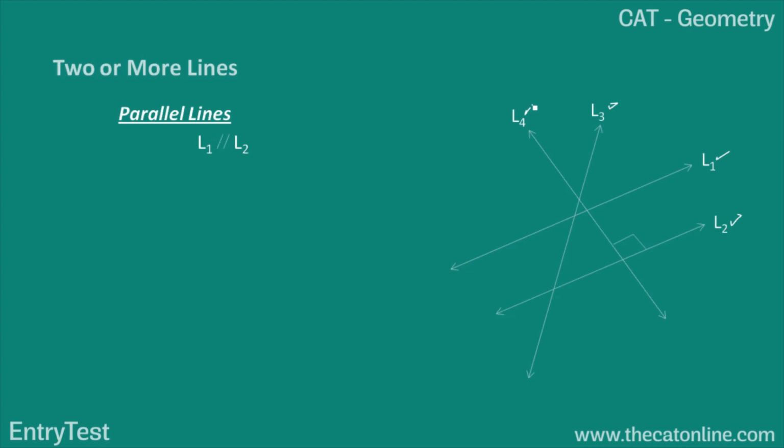And from now on, whenever we are talking about distances, we'll always talk about perpendicular distance. The perpendicular distance between the 2 parallel lines is constant. It will never increase, it will never decrease, even if produced till infinity. So parallel lines never ever intersect. Here L1 and L2 are the lines which are parallel.